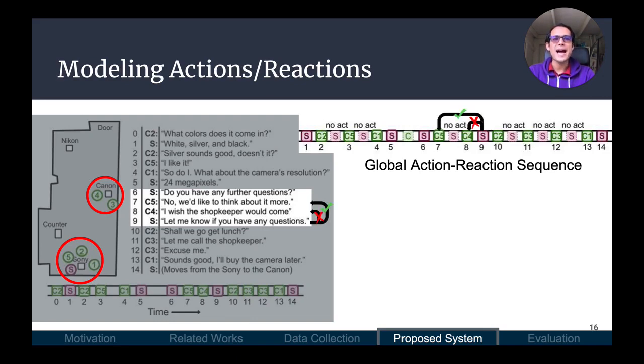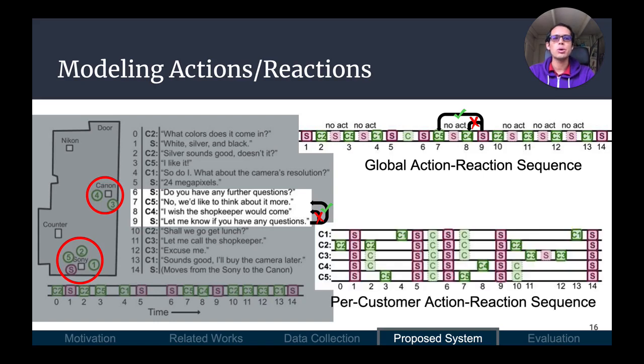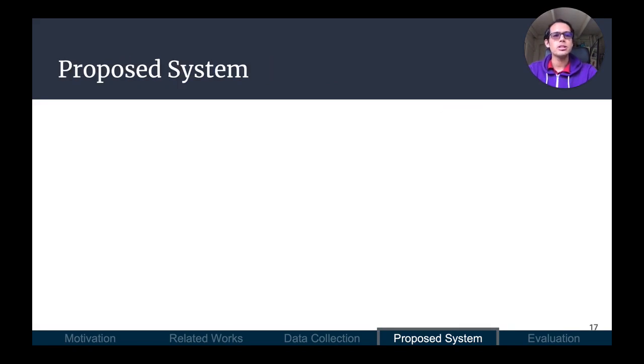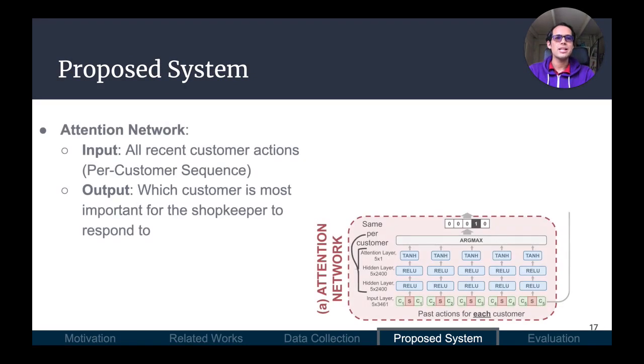However, since the shopkeeper acted, we do know that they are responding to at least one customer. Therefore, instead of a global sequence, we use a per-customer sequence, where we separate actions based on the customer who performed them. Now, for each shopkeeper action, there are up to 5 candidate customer actions. However, we are guaranteed that at least one of them is the action that caused the shopkeeper reaction. This leads us to the following two-part neural network for predicting shopkeeper reactions to customer actions. The attention network takes in all recent customer actions as a per-customer sequence and outputs which one customer is most important for the shopkeeper to pay attention to.